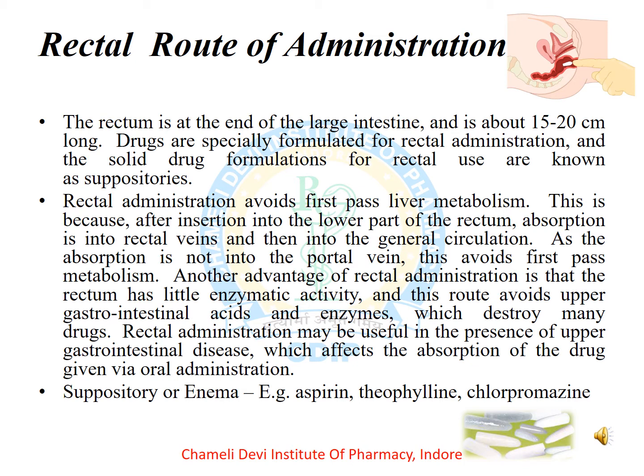Rectal administration may be useful in the presence of upper gastrointestinal disease, which affects the absorption of the drug given via oral administration. Some examples of suppositories and enema are aspirin, theophylline, and chlorpromazine.